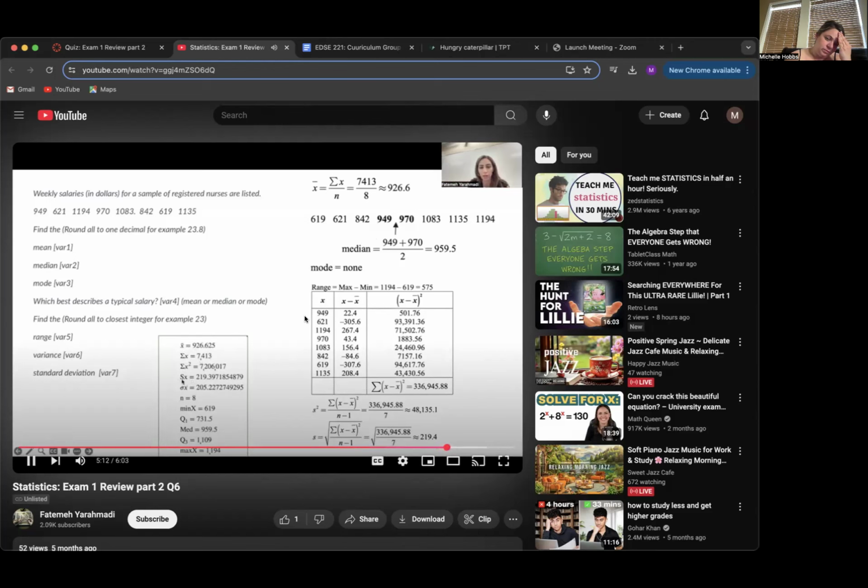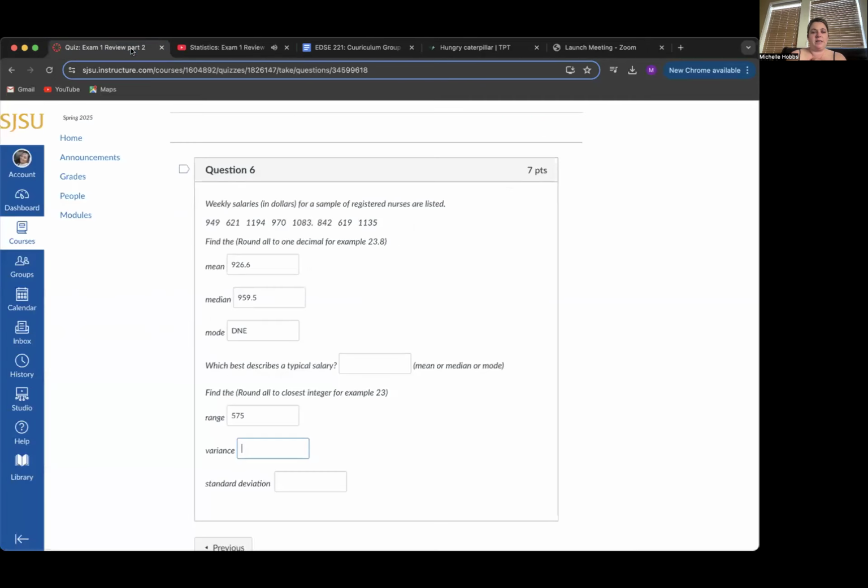As you can see here, you have Sx, which is your sample standard deviation, 219. Remember that the question says to round to the closest integer, so you skip all of those decimals. It's just going to be 219 for the standard deviation.